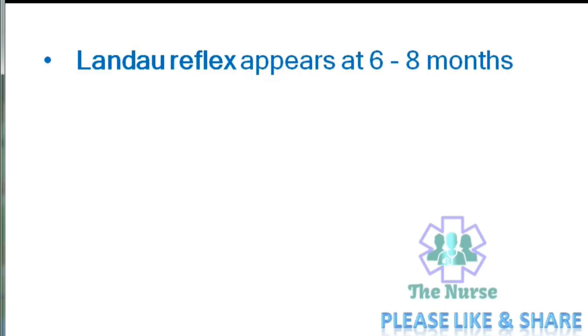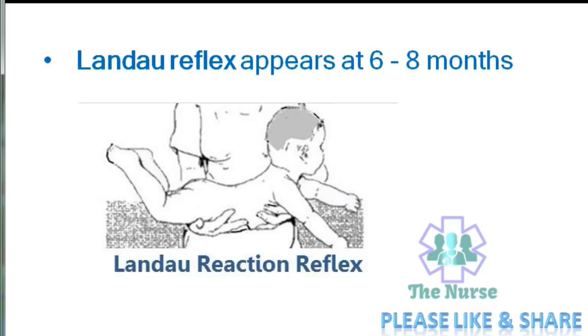Landau reflex appears at 6 to 8 months. Landau reflex means an infant when held horizontally in the air in prone position, the baby maintains a convex arc by elevating head and legs slightly flexed.